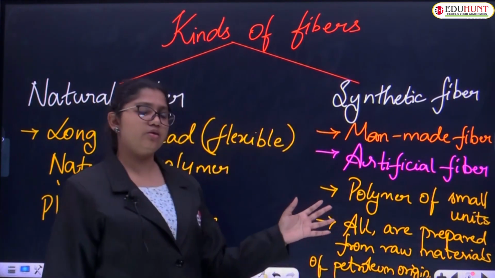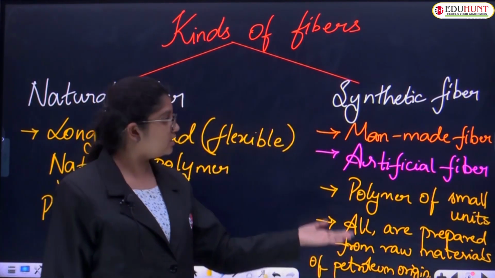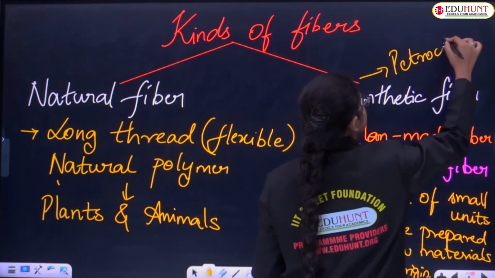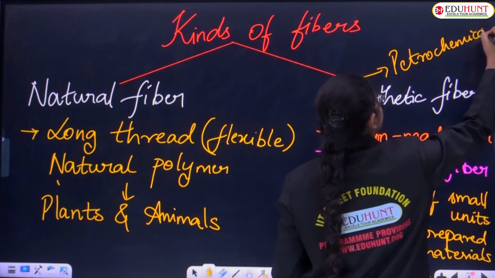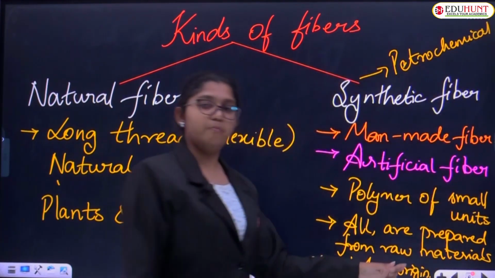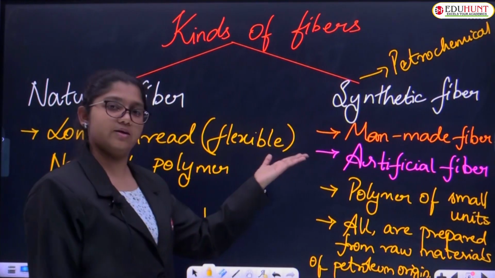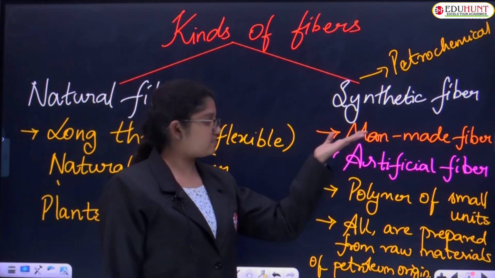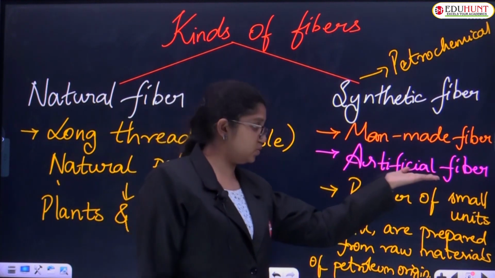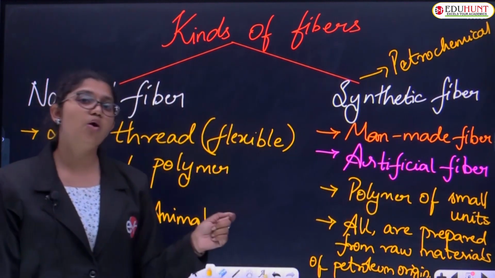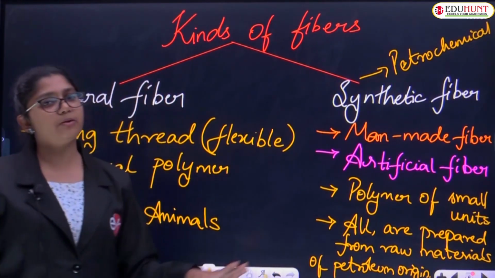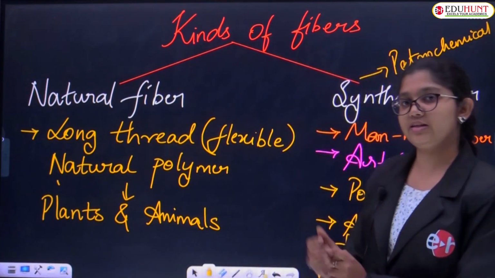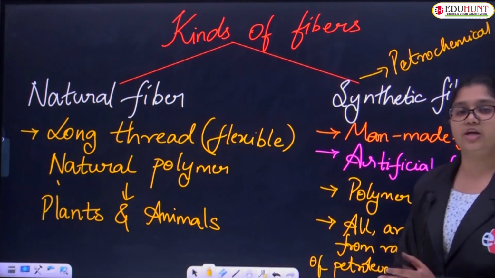Hence these are also known as petrochemical fibers. Synthetic fibers are petrochemical fibers because they are prepared with raw materials of petroleum origin. So, what are synthetic fibers, children? Synthetic fibers are also called man-made fibers or artificial fibers, and these are polymers of small units. All these are prepared from raw materials of petroleum origin, hence the word petrochemical fibers is also included.